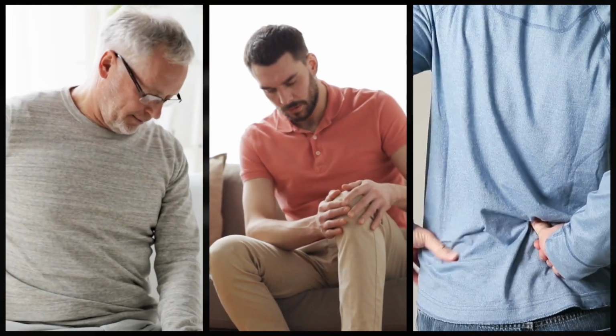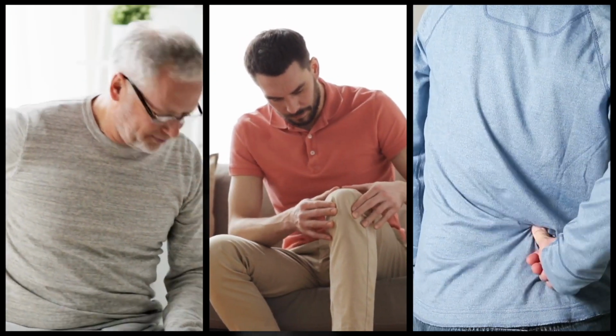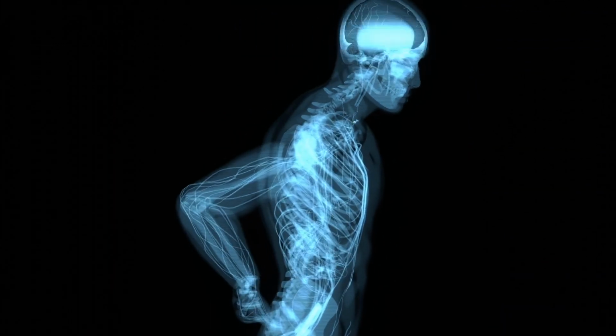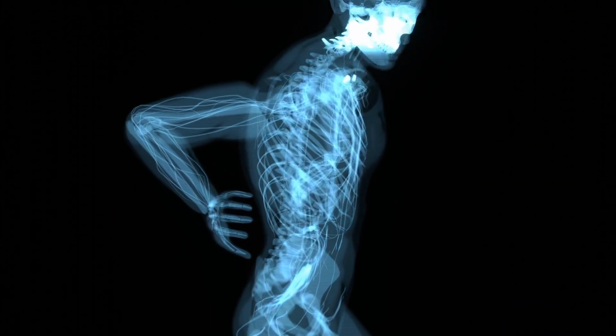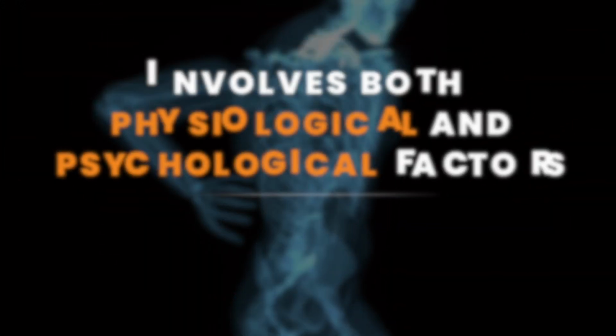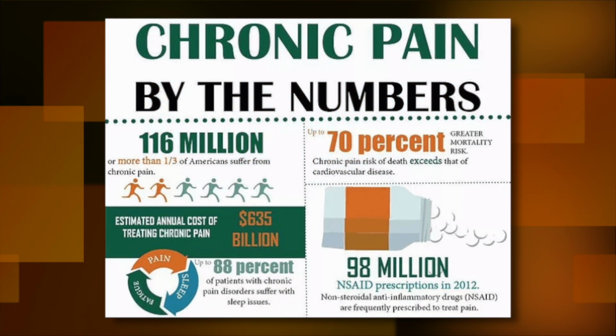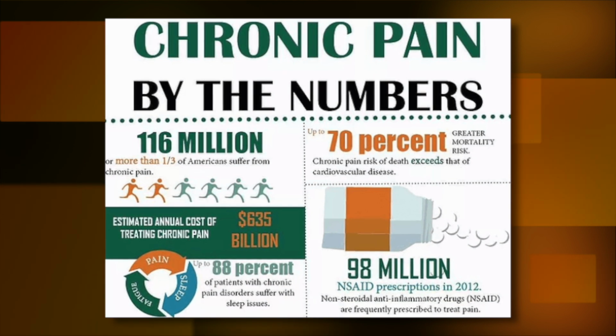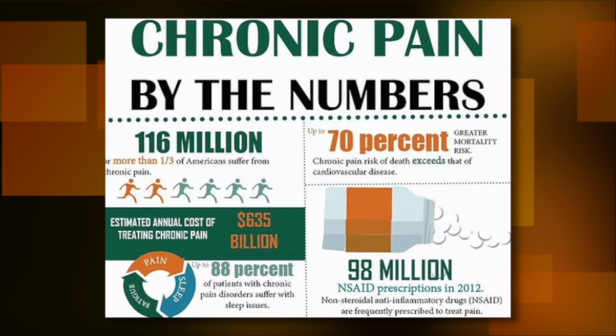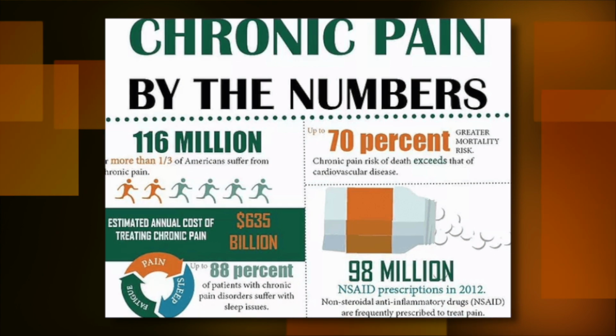Pain is a subjective, unpleasant sensory and emotional experience that is associated with actual or potential tissue damage. It is a complex phenomenon that involves both physiological and psychological factors. According to a study published in the Journal of Pain, untreated pain costs the U.S. economy between $560 billion and $635 billion annually.